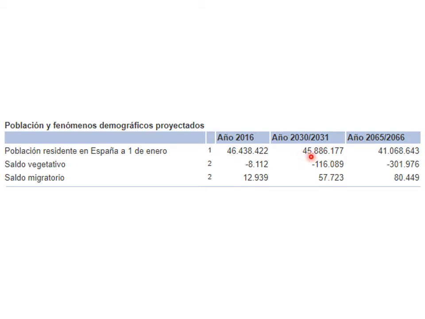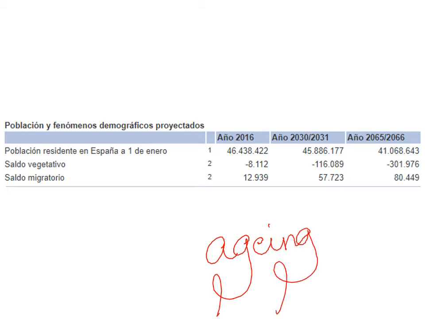46 million people to 45 million people to 41 million people, because even if the migrations are increasing, the natural growth is decreasing. Why? Because of the aging population that we have already talked about, and it's very, very important. The aging population means that there are more old people and fewer young people that can have children. So the population decreases.